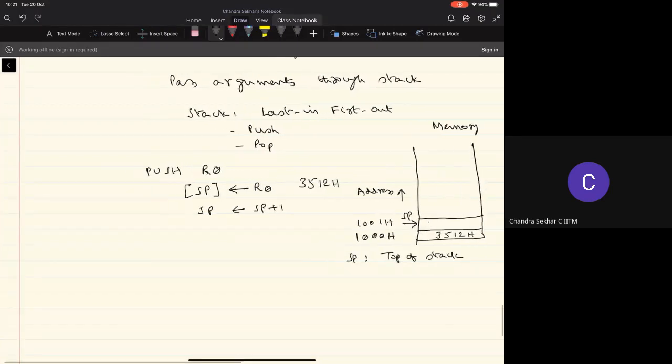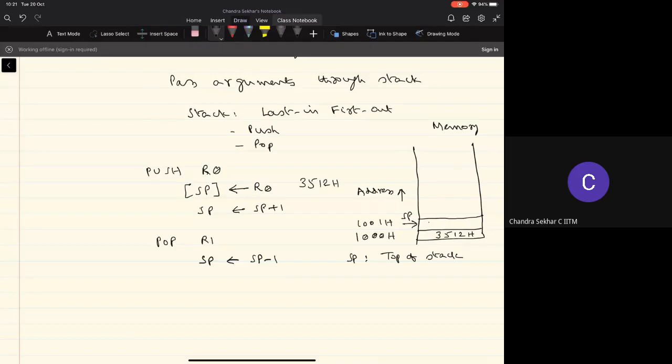Then what is the pop operation? Let's say I want to perform the pop operation into register R1. What does that mean? I want to take a value that's available in the stack and then put it to the register R1. Let's say whatever the value that I have stored by this push operation, I want to bring it into the register R1. So what is the operation that we need to do here now? I first decrement the stack pointer,